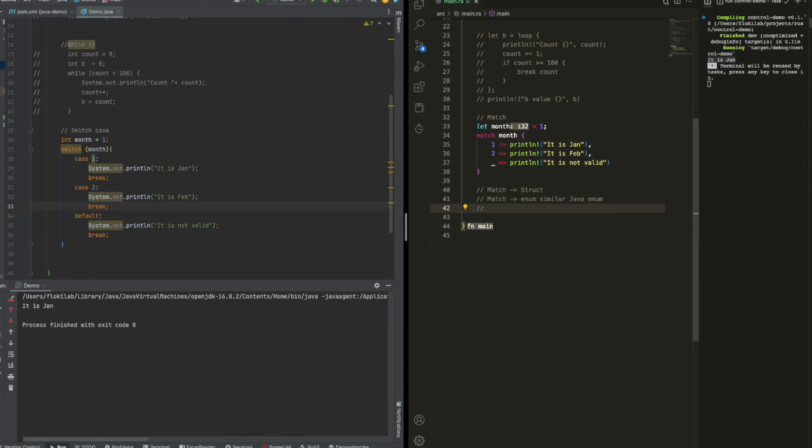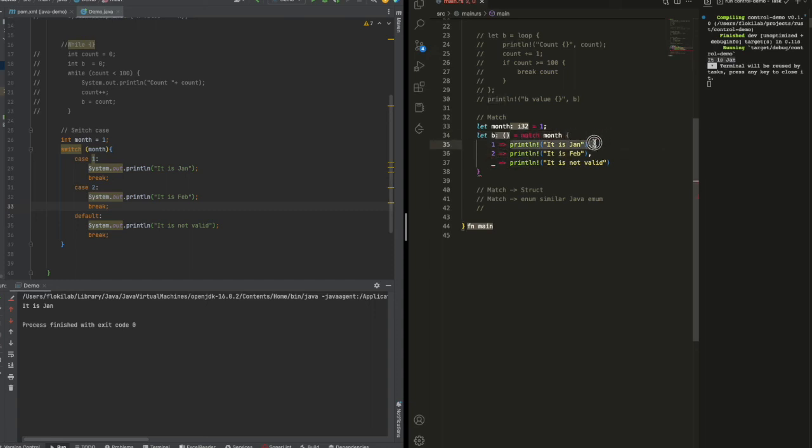So basically, match also can return values like I said before. It's similar to loops or if else. Let's say here I can change this one into a return value. It becomes a match.